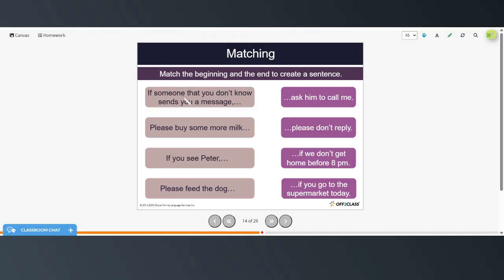If someone that you don't know sends you a message, please don't reply. Please buy some more milk if you go to the supermarket today. If you see Peter, ask him to call me. And please feed the dog if we don't get home before 8 p.m.